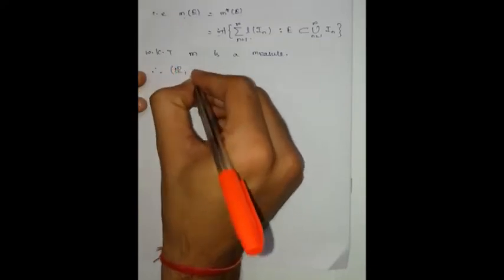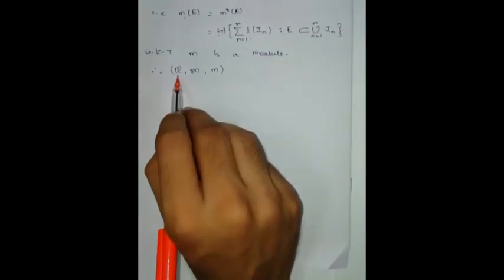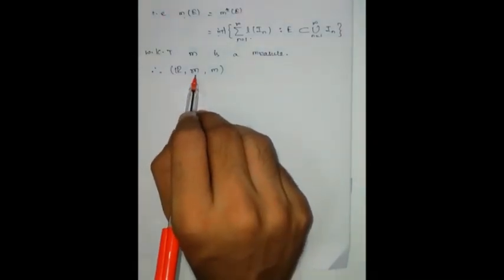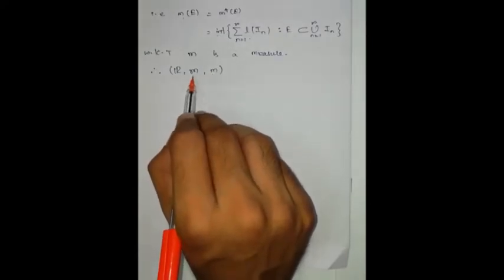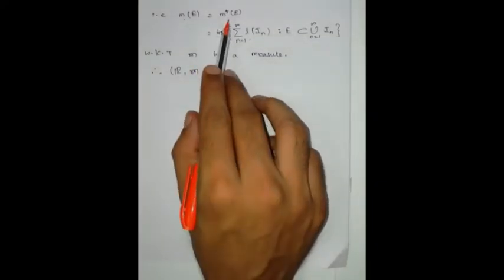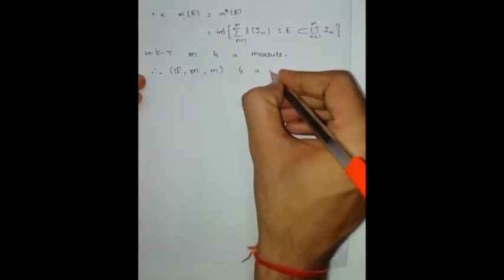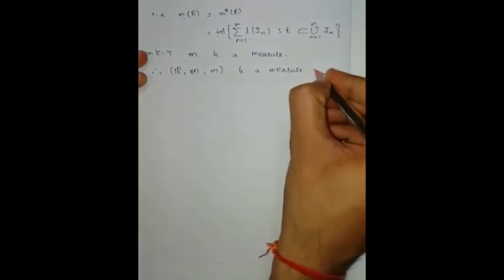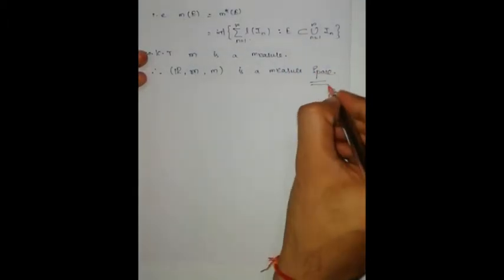So therefore R comma script M comma m, the set of all real numbers, the class of all Lebesgue measurable sets, and this one is the Lebesgue measure defined on script M, which from the definition is nothing but the restriction of outer measure, is a measure space.